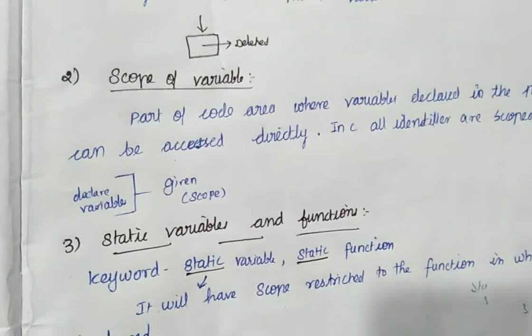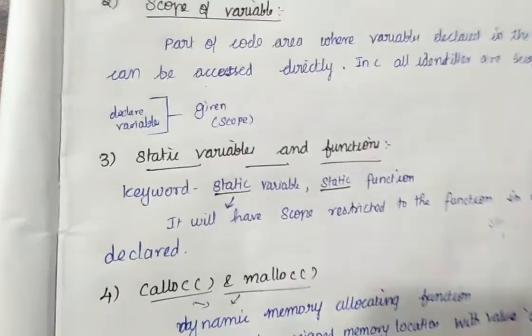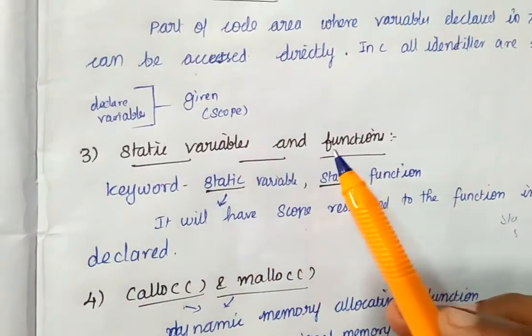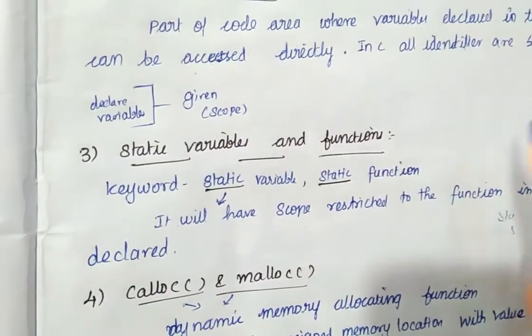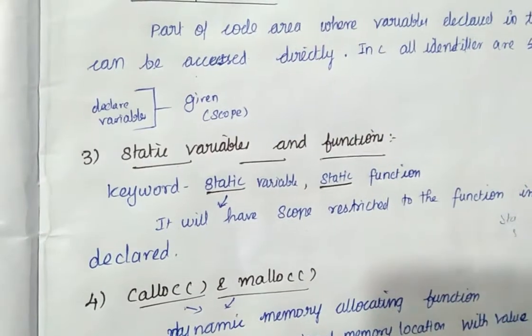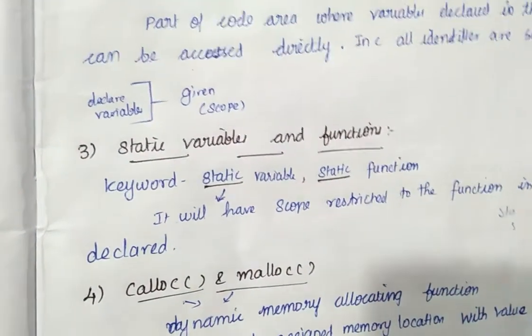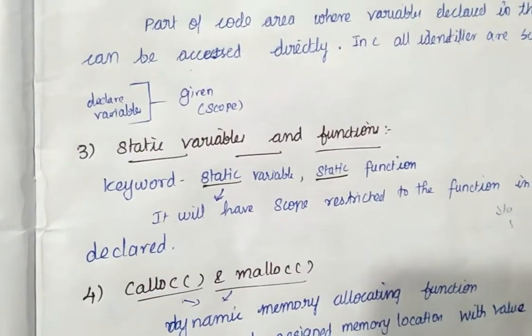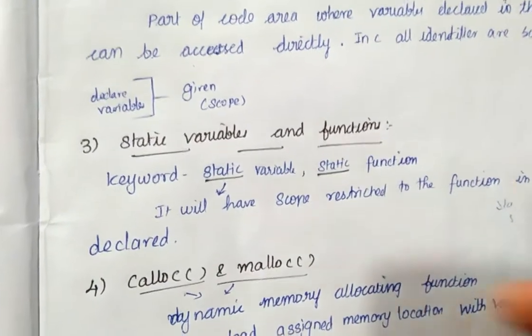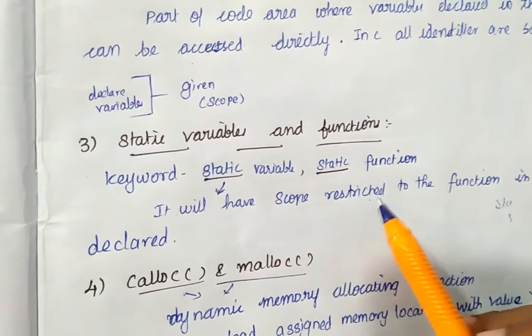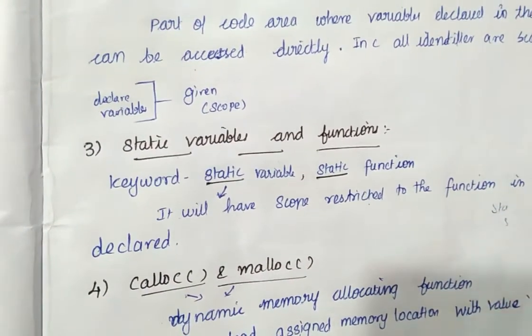Okay, let's see the next question. What is a static variable and what is a static function? Static is a keyword which is used with both static variables and static functions. Both use the same keyword, static. If you write a static function, you need to know that a static variable is also used in that function.